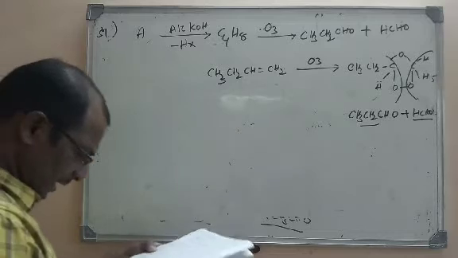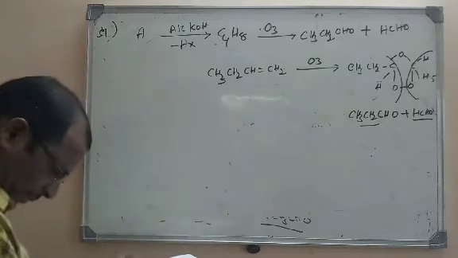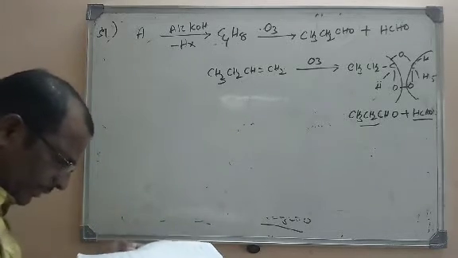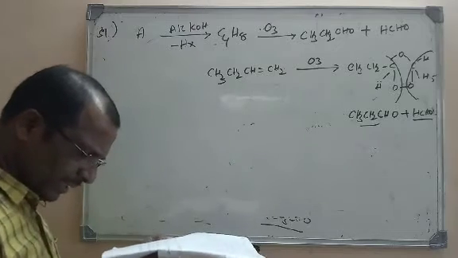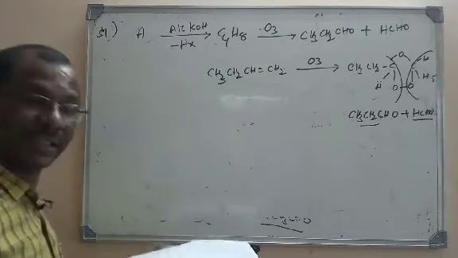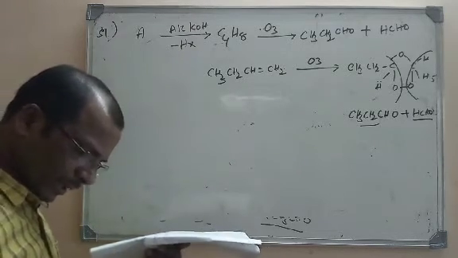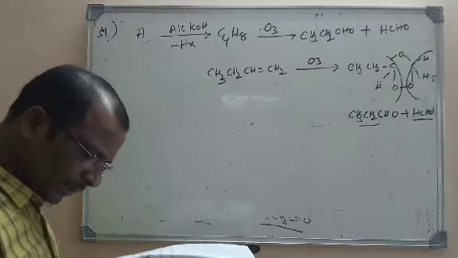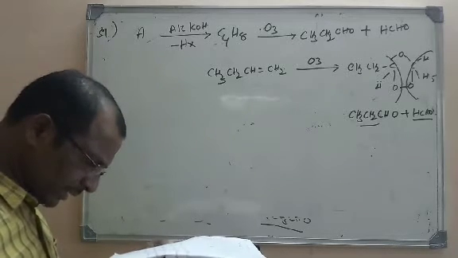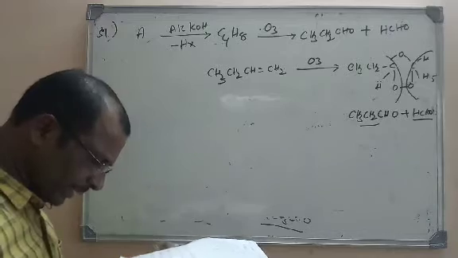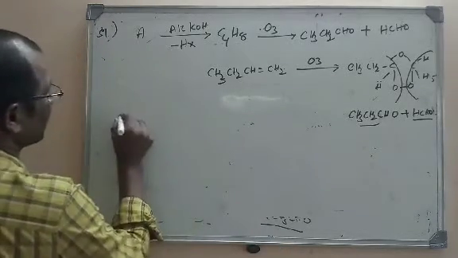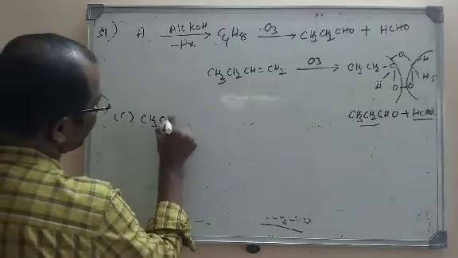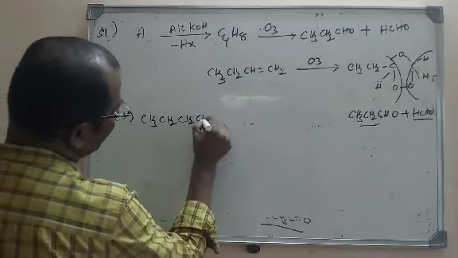So which alkyl halide here? In the options they had given CH3CHBrCH2CH3, that is 2-bromobutane. Next one is 2,3-dibromobutane. Third one is 1-bromobutane. Yes, 1-bromobutane is the correct one. Why? Look here, CH3CH2CH2CH2Br.